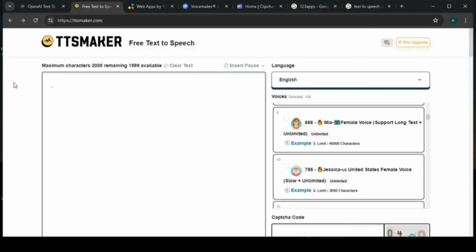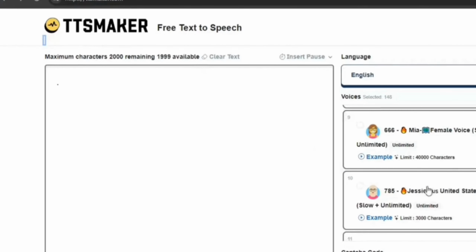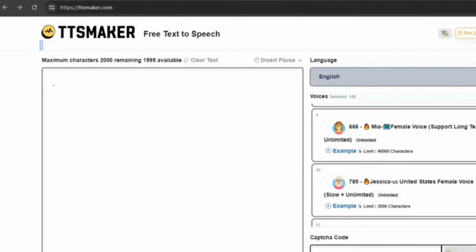Number 5 is TTS Maker. So just go to your browser and type TTS Maker. It is going to prompt you to this interface. So this is the interface for the TTS website, and this box here is for you to input the text that you want to convert into speech.